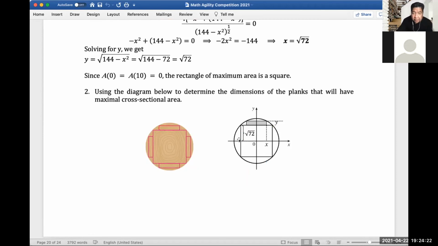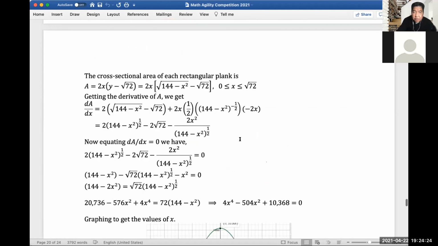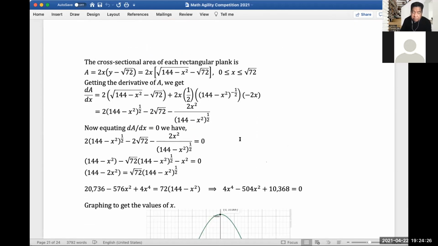Okay, so let's move to the area again. The area should be 2x times y minus the square root of 72, right? And we already know the value of y, which is the square root of 144 minus x squared. And we know that x would be between this value. So let's get the derivative again of our area, and we should be getting this.